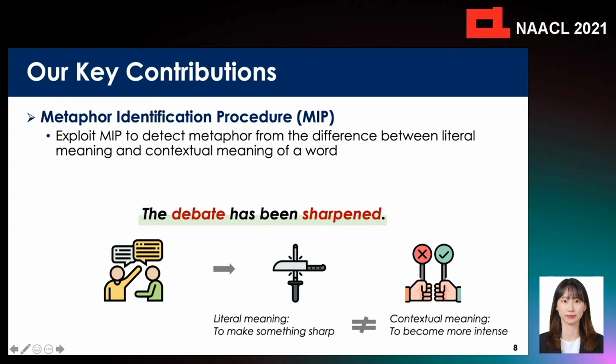For MIP, on the other hand, an abbreviation for metaphor identification procedure, a metaphorical word is identified from the difference between its literal meaning and contextual meaning. In the example sentence, contextual meaning of the word sharpen is different from its literal meaning in the sentence, thus identified as a metaphor as well. For our work, these two theories are fully utilized for metaphor detection.